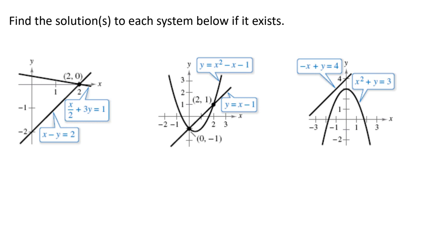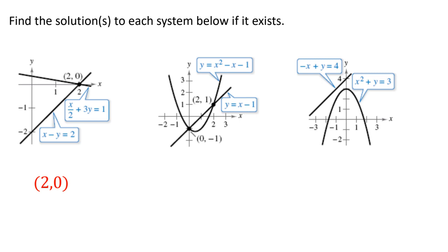Now, if we look at the graphing aspect of it, the solutions to these graphs, for instance, in this first one, we have two linear equations, and they intersect at this point here, (2, 0). That is going to be my solution. Now if I look at a nonlinear system, in the middle picture here, we're dealing with a graph that has a line and a parabola, which comes from our quadratic equation.